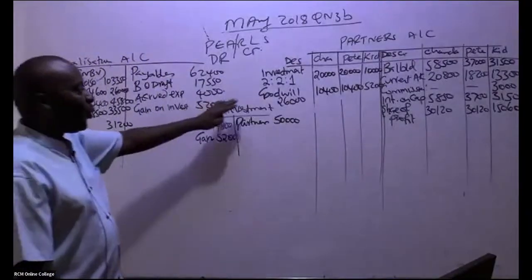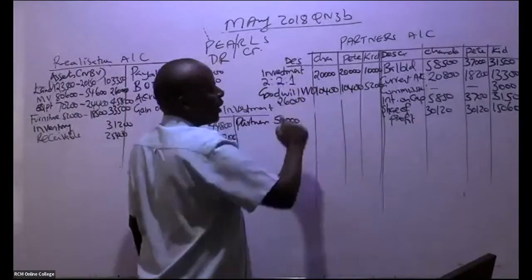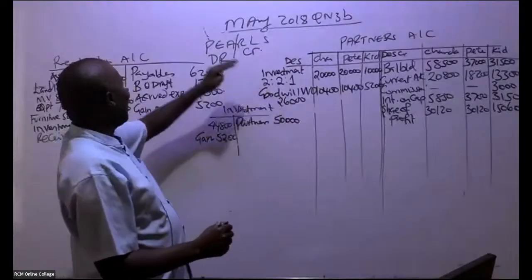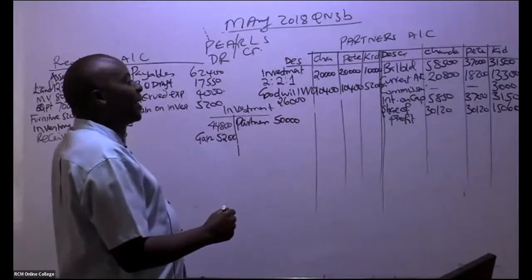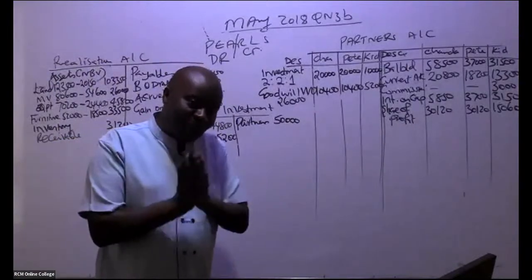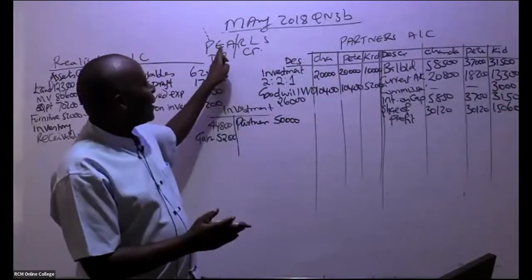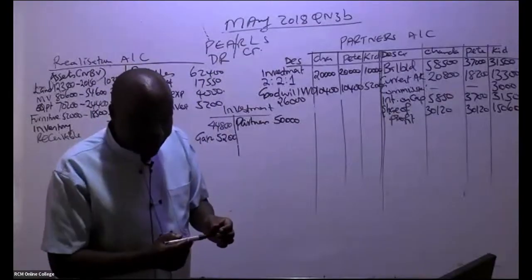So this is goodwill write-off. Remember, if it was being taken over by the new company, it would have come here. But in this case, this goodwill is being written off. It's an expense for the partners. Expenses shall always be debited.